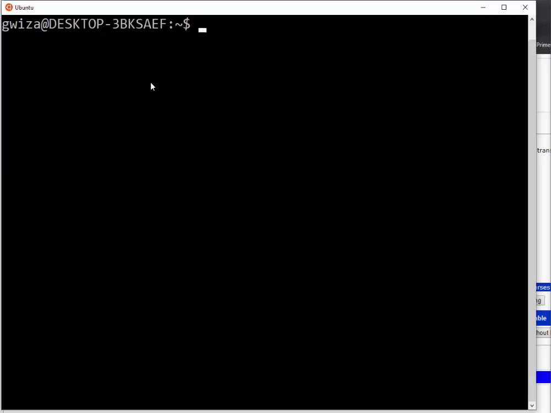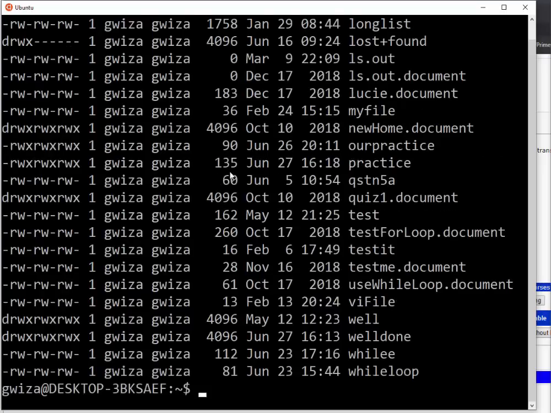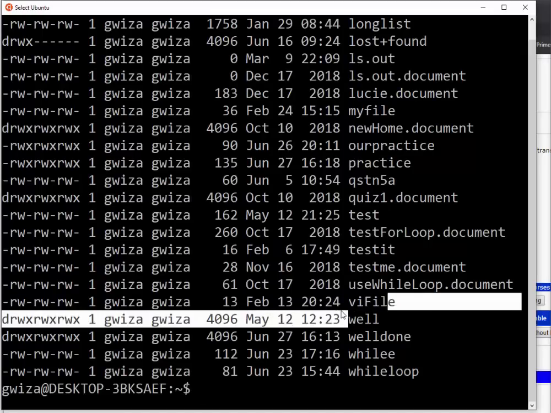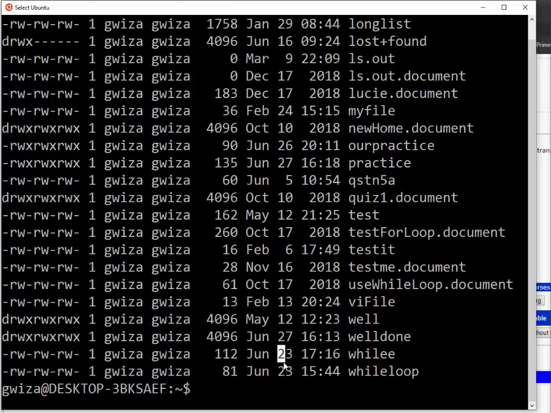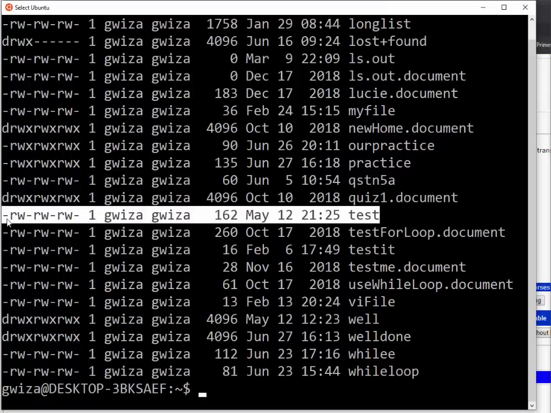Tuzi yuko kugira ngo wandike muri file tugomba kuba twacekinze nimba ufite right permission, and to view the files with the right permission, for example, is this one, -l. So that means, for example, I want to write, so this is a vi file, it is a file that has read and write. So in order to add, let me say, for example, we want to use this test. Test is a file that has read and write.